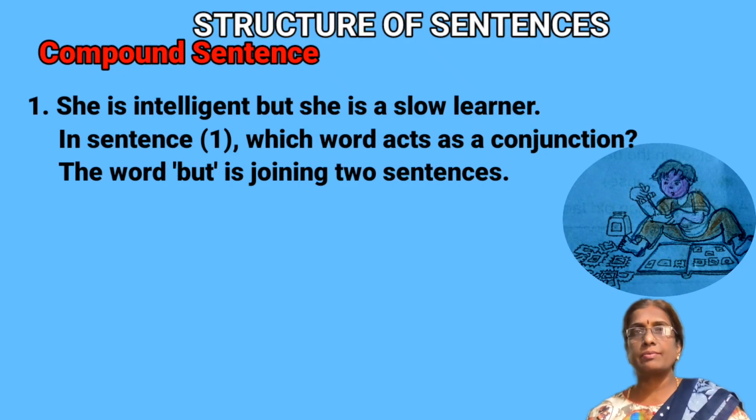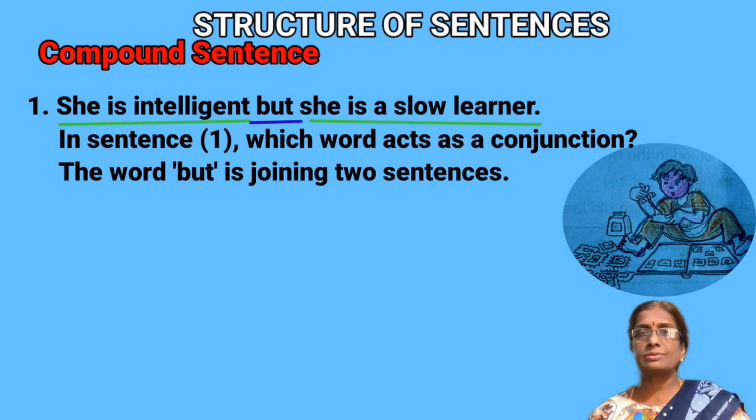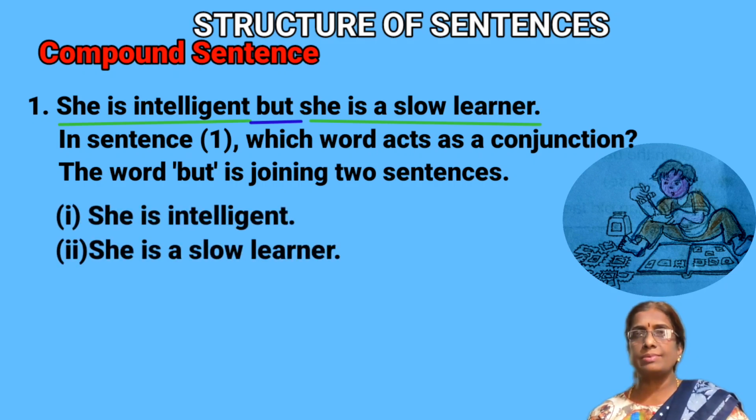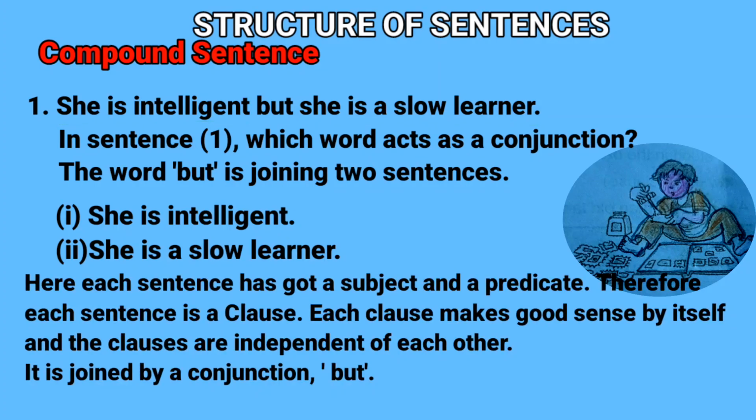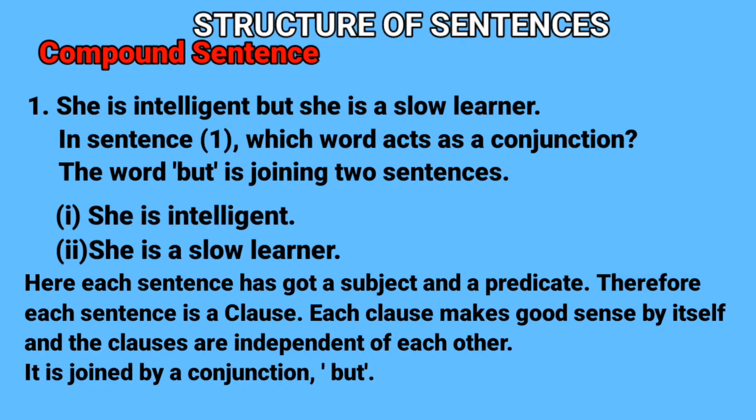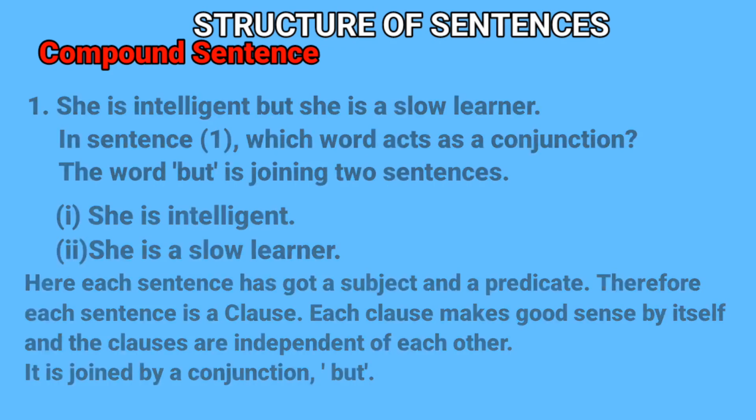Compound sentences. She is intelligent, but she is a slow learner. In this sentence, which is a conjunction? But is joining two sentences, it is a conjunction. She is intelligent, she is a slow learner. Here, there is a subject and predicate for both the sentences. Therefore, each sentence is a clause. Each clause makes good sense by itself and the clauses are independent of each other. It is joined by the conjunction but.